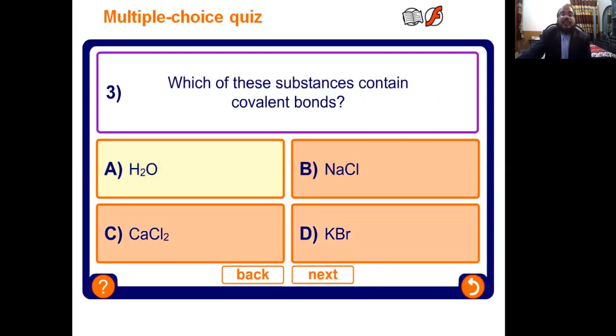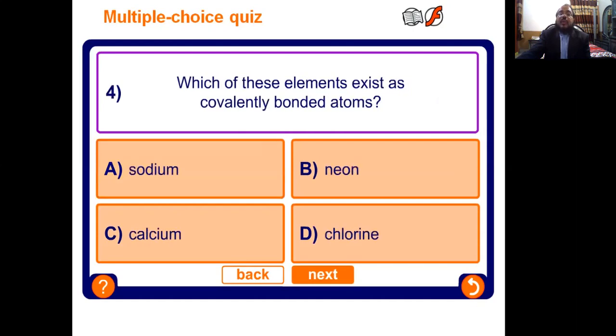Which of these substances contain a covalent bond? H2O. Yes, this is a covalent bond. NaCl, not, it is formation of an ionic bond. Calcium chloride and potassium bromide, these three compounds have ionic bonds. H2O has only covalent bonds.